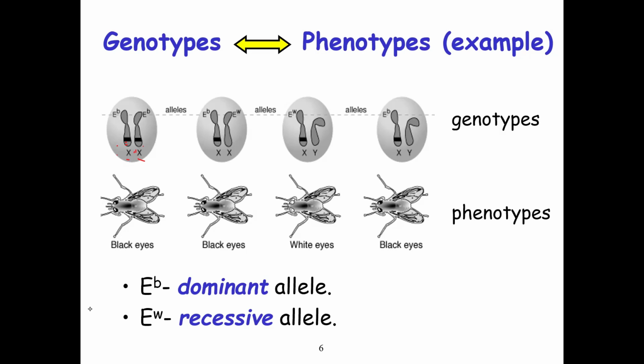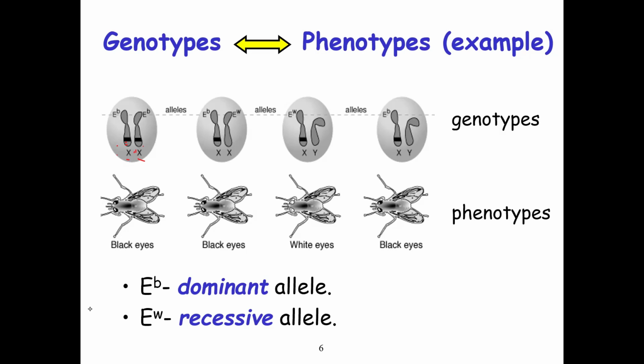So the black eyes are the phenotype, and the genotype is the XY chromosomes, with the X carrying a dominant allele.